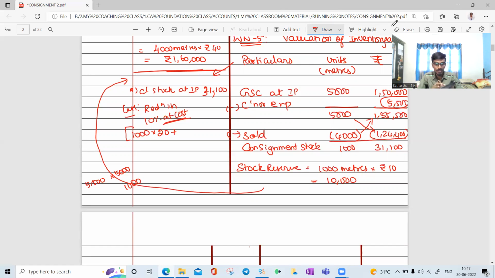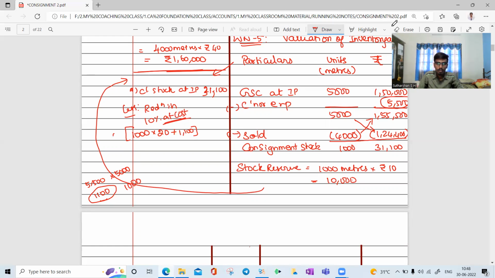5,500 into 1,000 divided by 5,000, you will get 1,100. So 1,100 is your expense. So 1,000 into 20 is how much? 20,000.